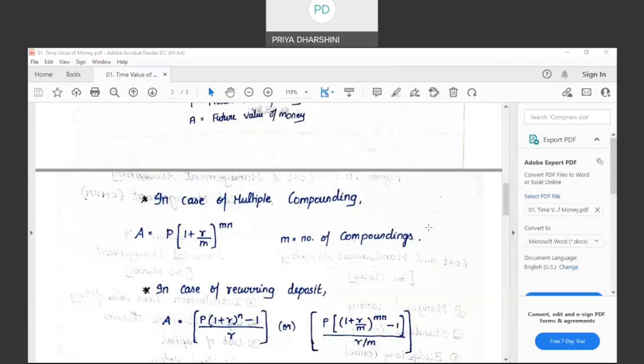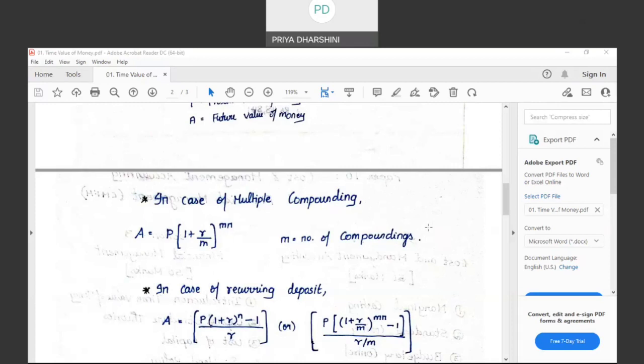Fine. Right. Now, in case of multiple compounding, what do you mean by multiple compounding? Have you all heard of bank deposits which provide quarterly interest, half yearly interest, monthly interest? In such case, it is called multiple compounding, where the compounding takes place multiple times during the period. Suppose the investment is for 1 year, and instead of receiving interest at the end of the year, I want to receive interest every month. In such case, that is called multiple compounding.